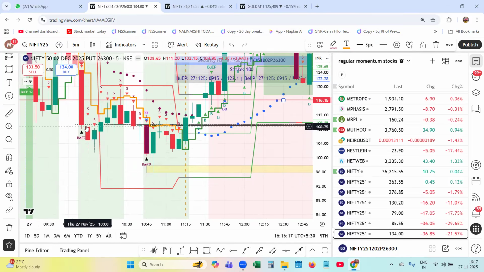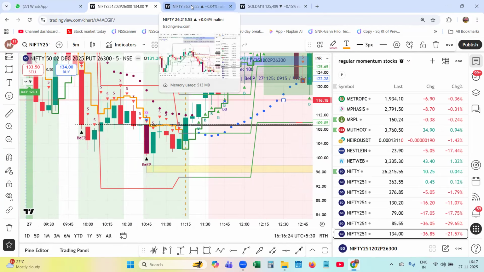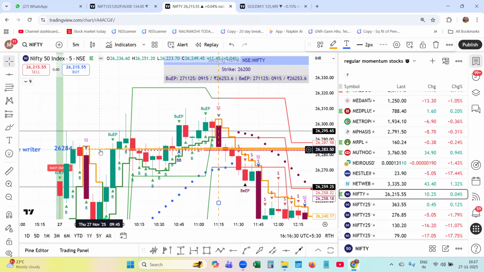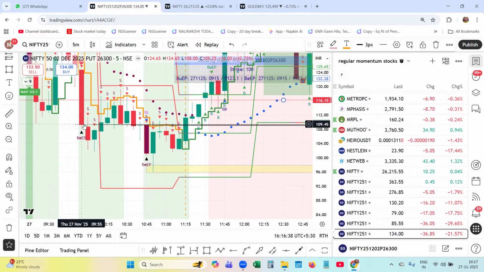In the morning, around 10 a.m., the call writers, intraday and 15 minutes, came into the picture on the Nifty chart, and at the same time you are seeing a put writer coming. The level was 109.45, and around 10:50 this put made a low of 97 rupees 20 paise.